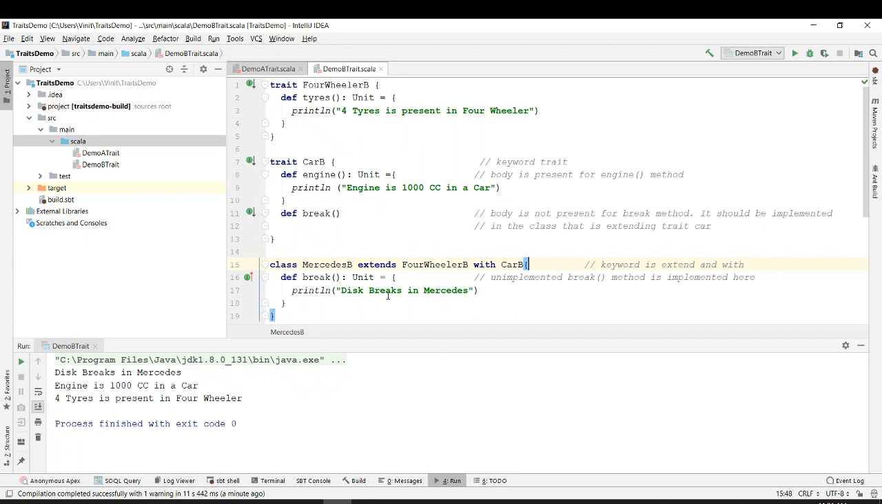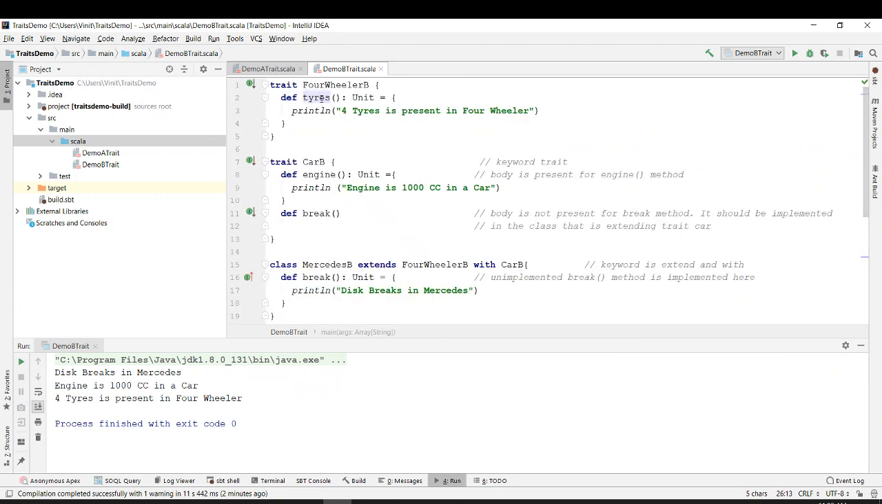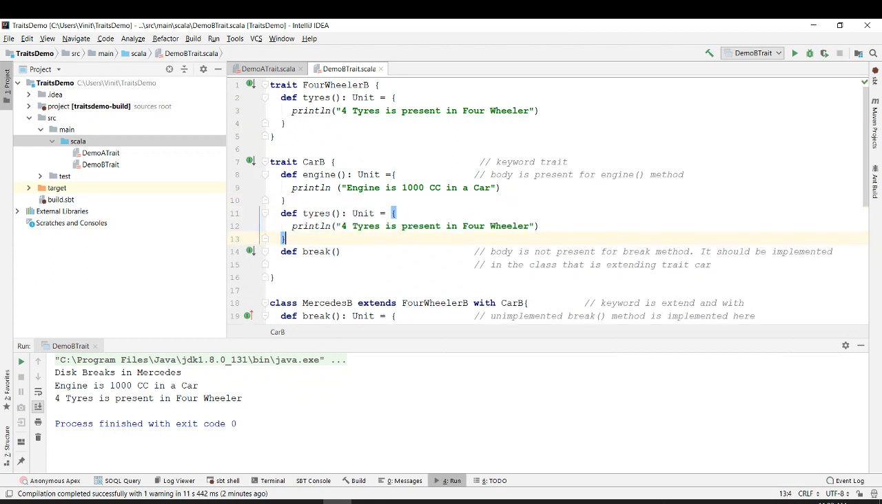Okay. Now let's do this thing. When I say I want to print tires, the tires were only present in four-wheeler, so it was saying that four tires is present in our four-wheeler. Let's say if I also define the function tires over here, and I say four tires are present in a car.